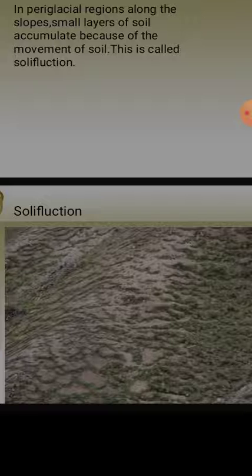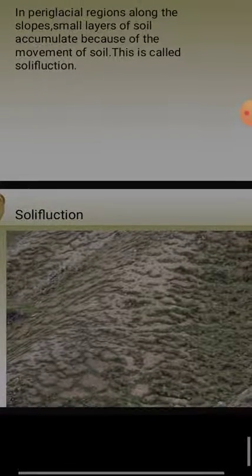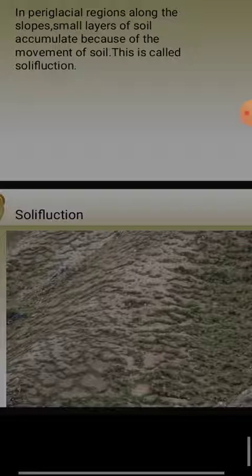Our lesson deals with exogenetic processes. That means what happens when rocks are exposed to high temperature, low temperature, sunlight, rainfall, all these things. What will be the reaction, what will happen to them, how they will disintegrate, how the weathering will take place. All these things are in this lesson. I hope you have understood well. Again and again I am repeating, every time I tell you, please read your lessons thoroughly. Reading the lesson is very important.